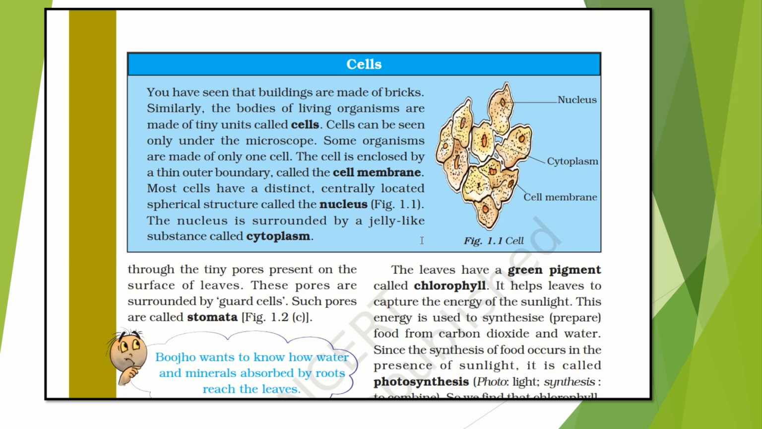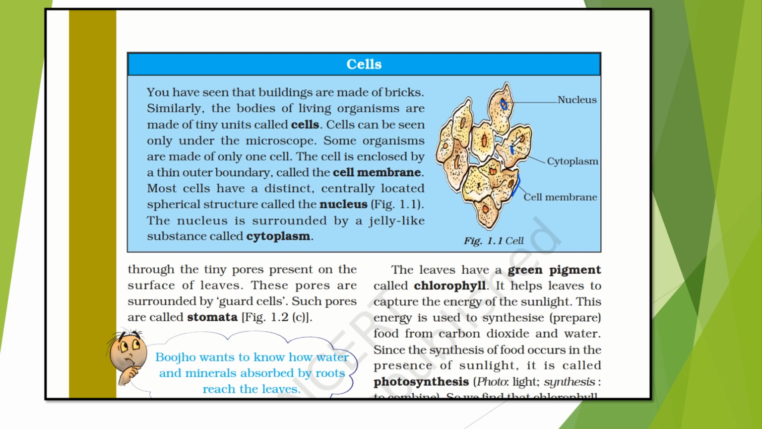The cell is enclosed by a thin outer boundary called the cell membrane. It is given here. You can see this is a cell membrane, which is the boundary of the cell. Most cells have a distinct, centrally located spherical structure called the nucleus. This is a round structure, which is the nucleus, and the nucleus is again surrounded by a jelly like substance called cytoplasm.